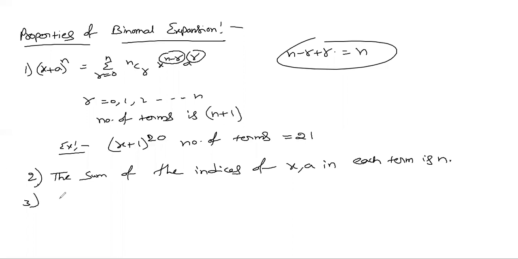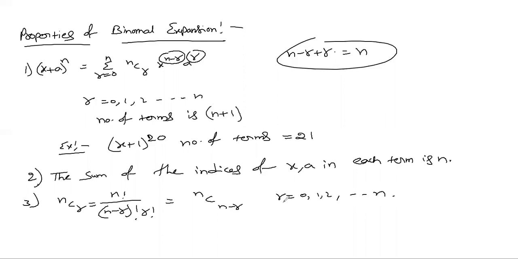Next note point, nCr is nothing but n factorial by n minus r factorial into r factorial. We can write this as nC(n minus r) also, for all r runs from 0 to n. That means, for example, 7C3, you can write this as 7C(7 minus 3), nothing but 7C4.